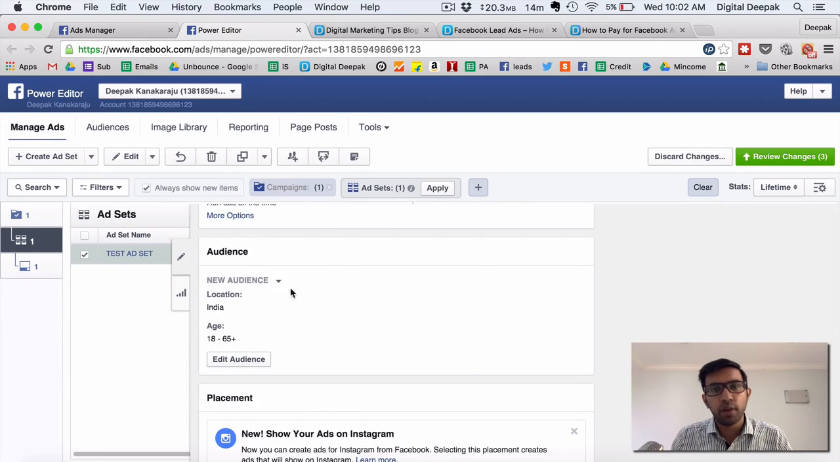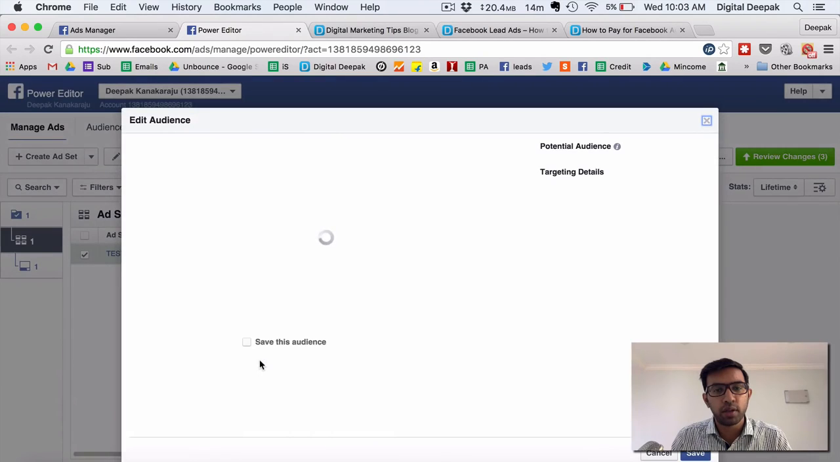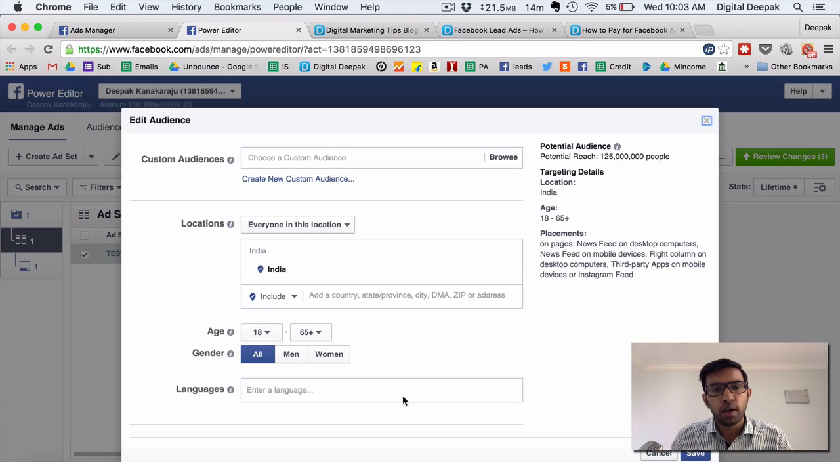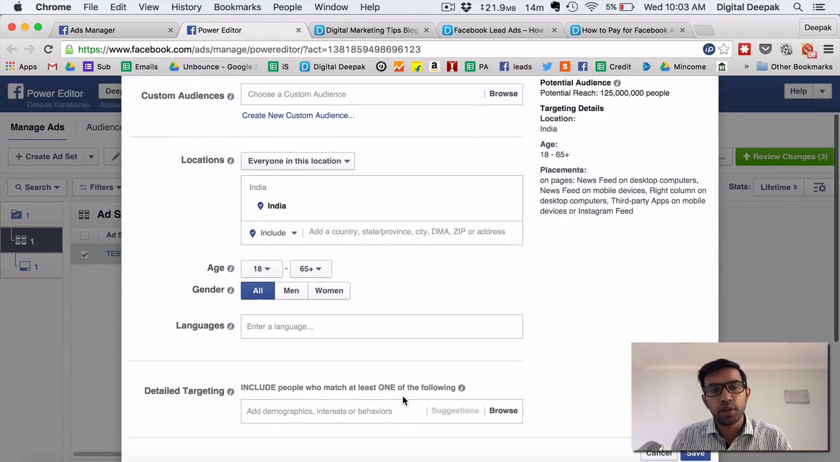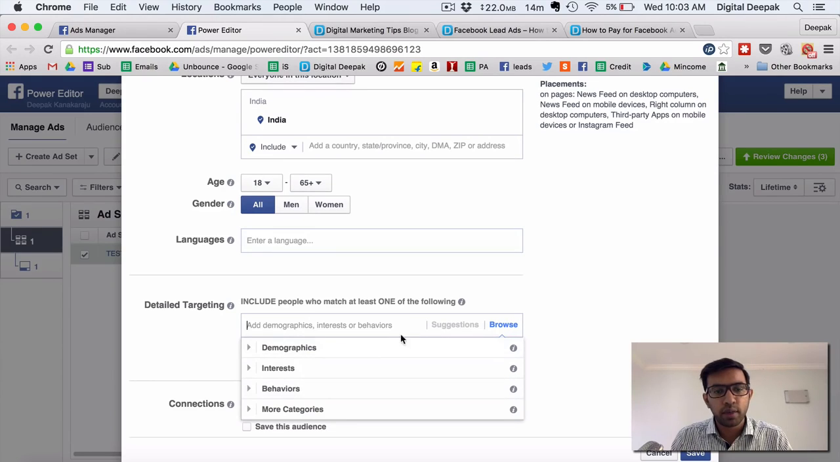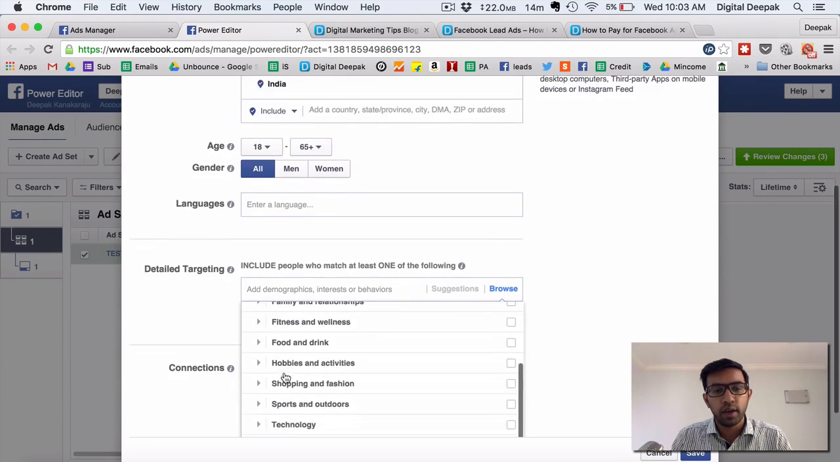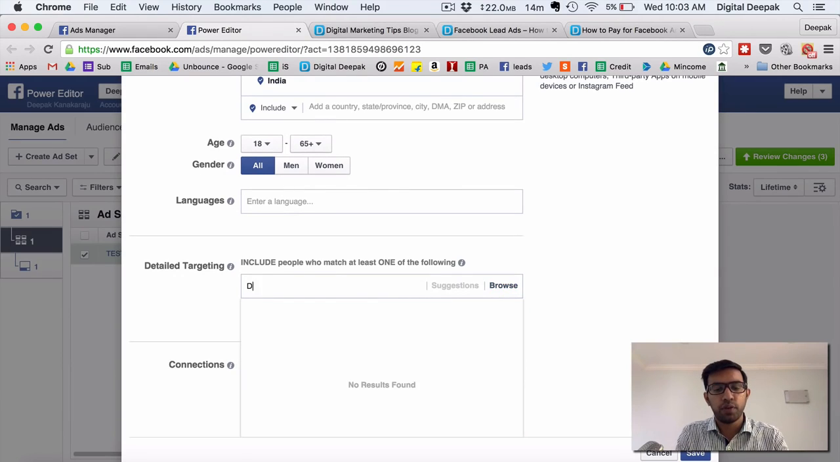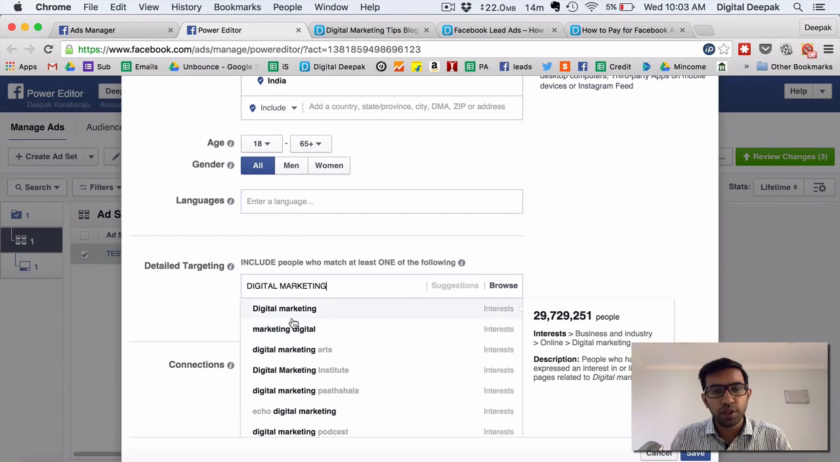Then you have the audience. So this is the most important part of Facebook advertising. You have to target the right audience. So if you click on edit audience, here you will be able to target based on country, based on city, and based on interest. So detailed targeting, add demographics, interests and behaviors. For example, I did a detailed targeting. I targeted only the people who are interested in digital marketing. So if I go into interests, I can actually search for it. So let me search for digital marketing.